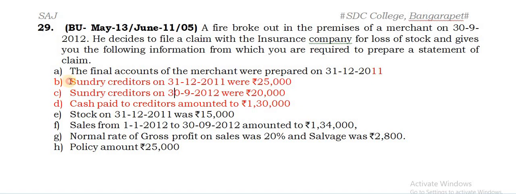Hope if you are thorough with the single entry system which you have learned in the previous semester, you can understand this entire data is relating to the creditors, wherein what is missing in this problem is the credit purchases. Otherwise the purchases is missing. So he has given the information which is to be taken in the creditors account to ascertain the credit purchase. Once you get the credit purchase, assume that itself is the total purchase which has to be taken in the memorandum trading account.